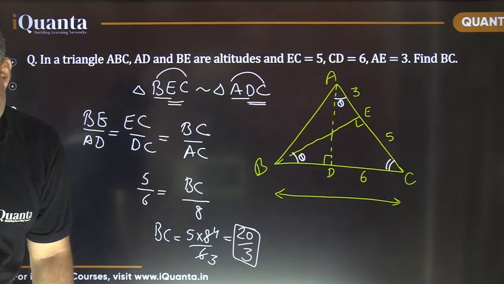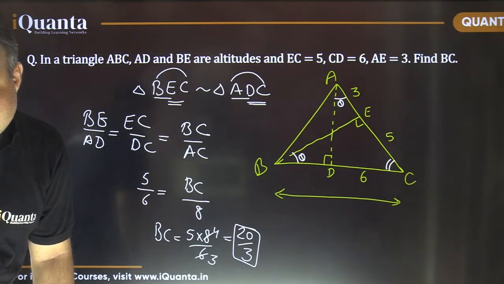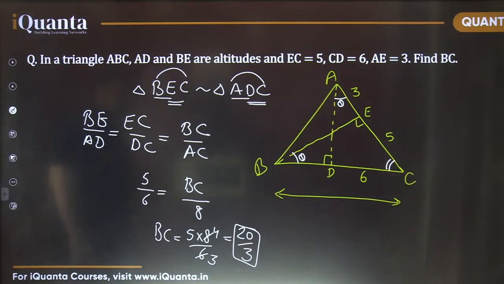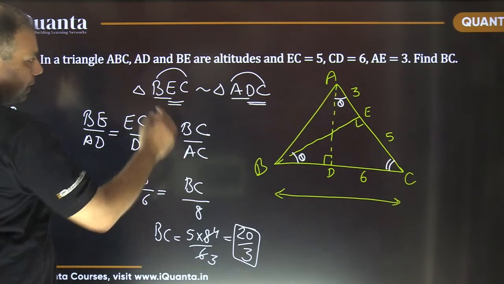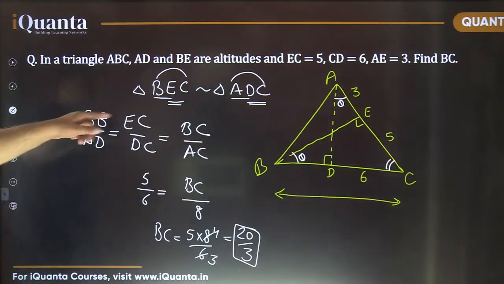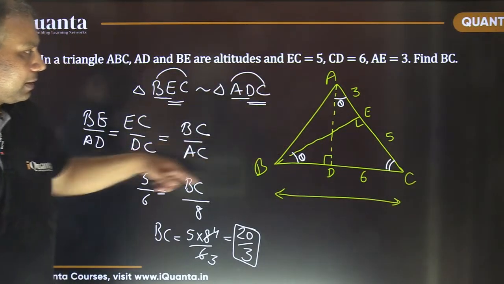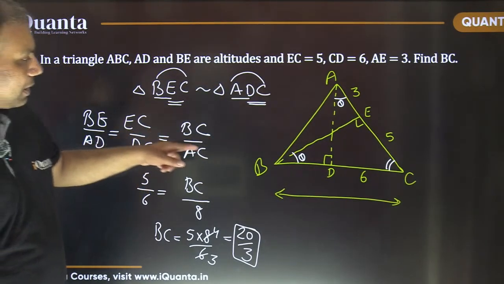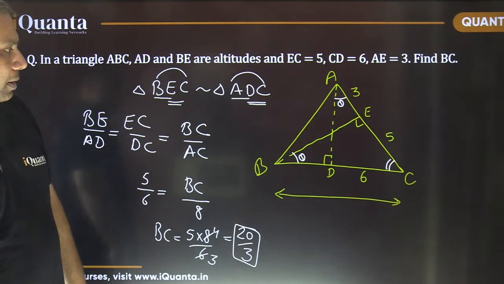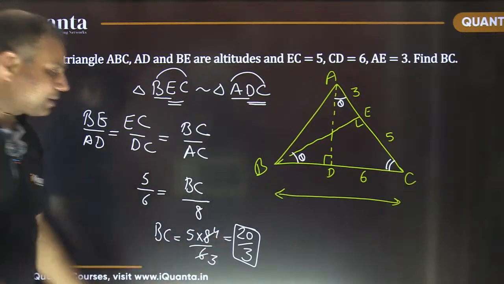Is it fine? Some of you have got a different answer. Let me check. Did I commit any error somewhere? Theta opposite 6. कहीं मिस्टेक किया क्या कुछ? BE upon AD would be equal to EC upon DC equal to BC upon AC. ठीक है? And EC is 5. EC was 5, right? And DC was 6. That's it. So 5 upon 6 is equal to BC upon AC. Now AC was given 8. ठीक है? So 20 by 3 is the right answer.